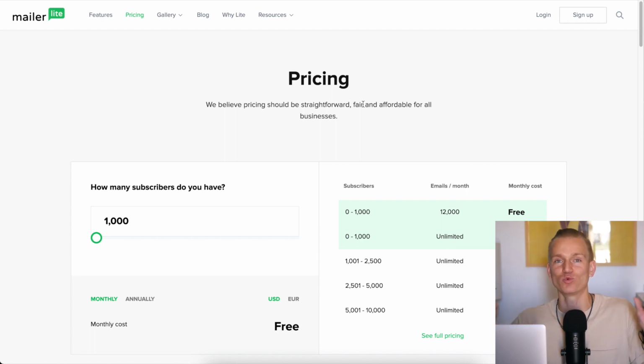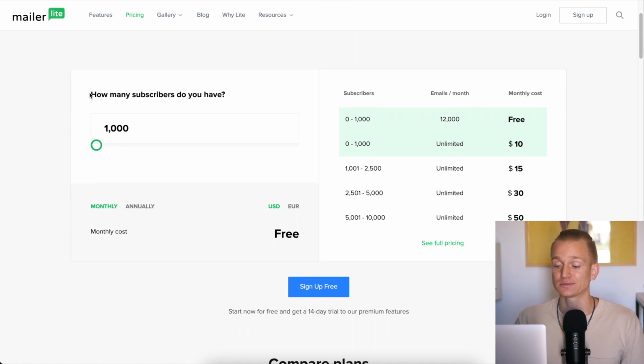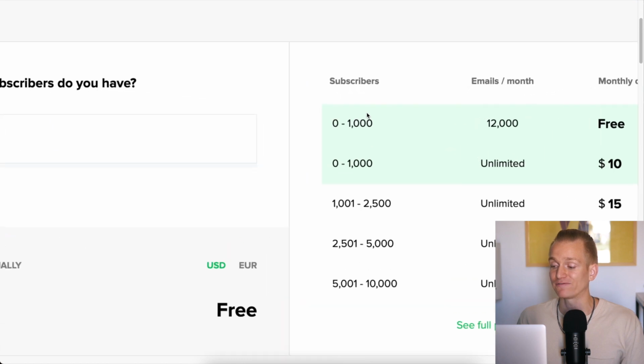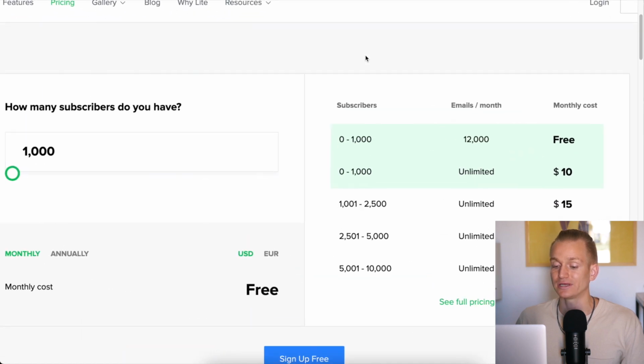You might have already made up which software you want to use, but the pricing differs quite a bit. So first of all, we have MailerLite, and MailerLite is actually the only one out of these softwares that is free to start out with, and you get up to 1,000 subscribers completely for free, and you can send out 12,000 emails a month. And that is absolutely amazing.